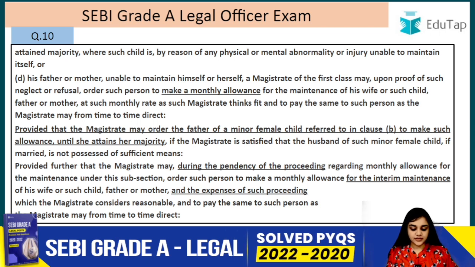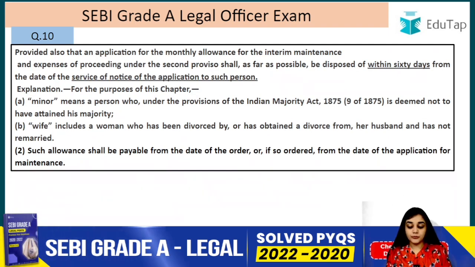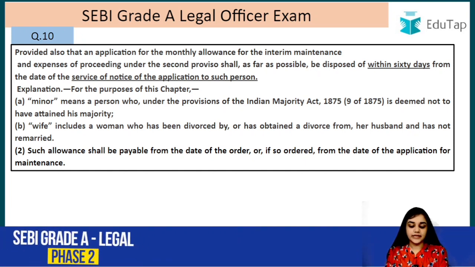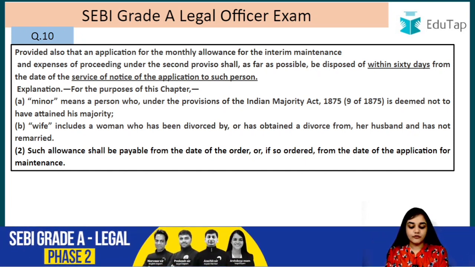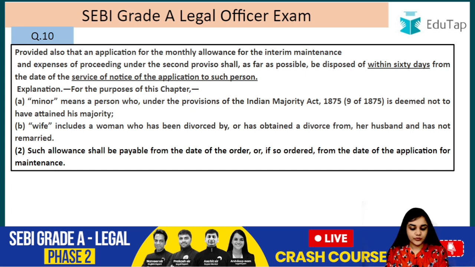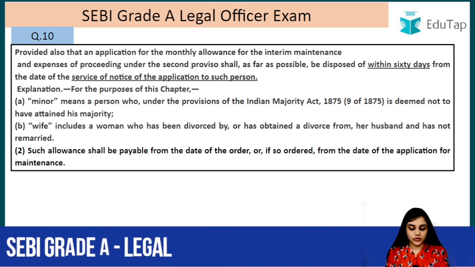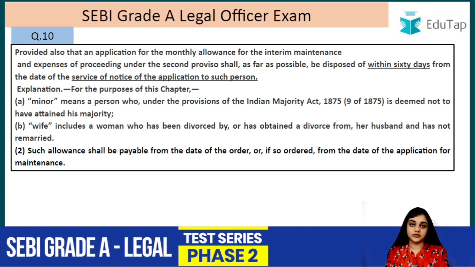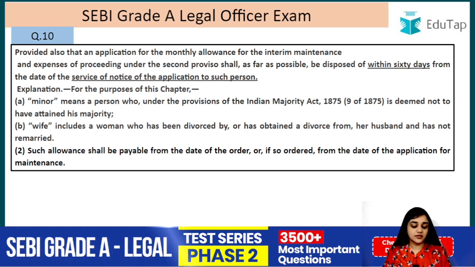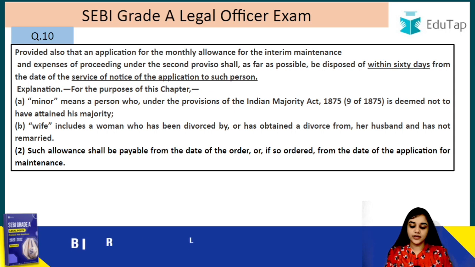Which the magistrate considers reasonable, and to pay the same to such person as the magistrate may from time to time direct. Provided also that an application for the monthly allowance for the interim maintenance and expenses for proceedings under the second proviso shall, as far as possible, be disposed of within 60 days from the date of the service of the notice of the application to such person. I told you that this is for the speedy result, that is why it has been given that it has to be made within 60 days, right?